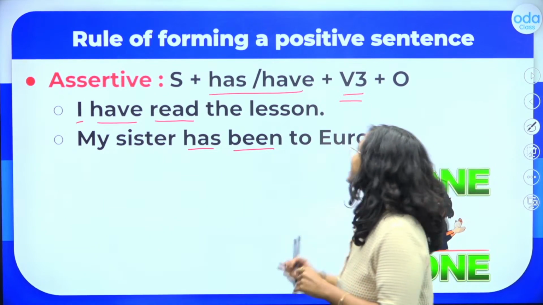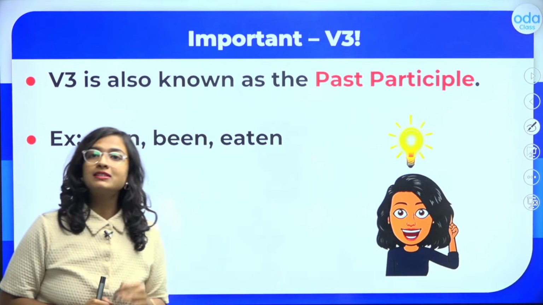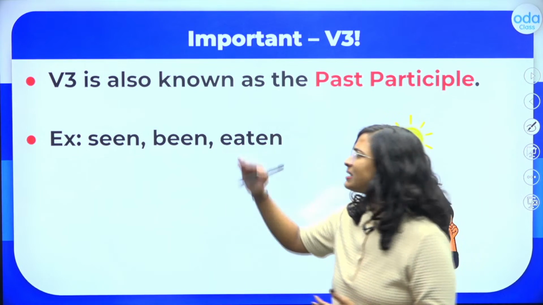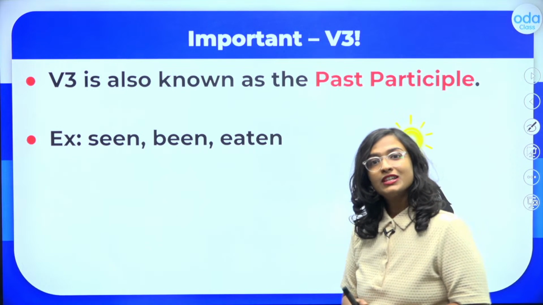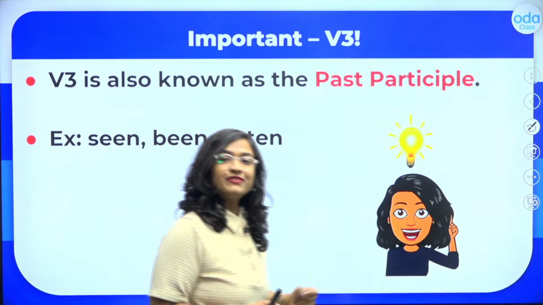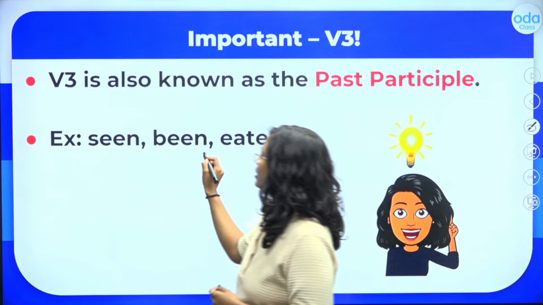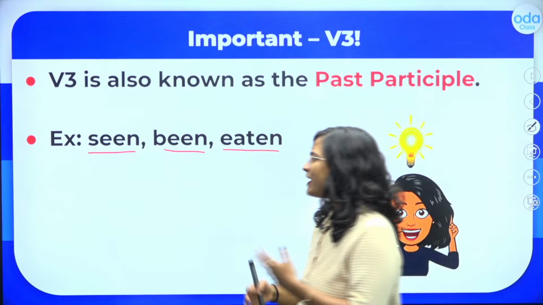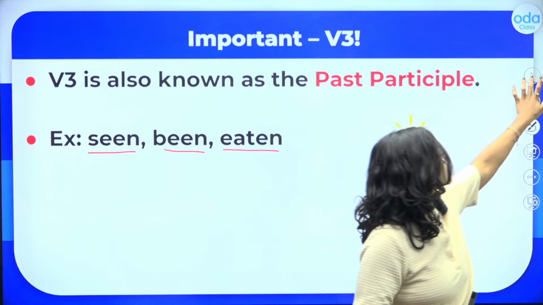So now students, like I said, let me elaborate just a little bit on our V3. Kids, V3 is known as the past participle. Now I will soon do another video to teach you all about V3, but some simple examples here are seen, been and eaten. So basically, V3, also called the past participle, is the form of the verb that we need to use in the present perfect tense. So let's try a very simple question. A lot of the questions that we will do, you will need to use these three verbs or some very intuitive V3s, okay? So starting off with our first example here, students, can you tell me?